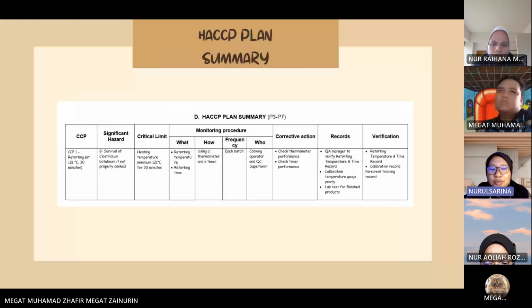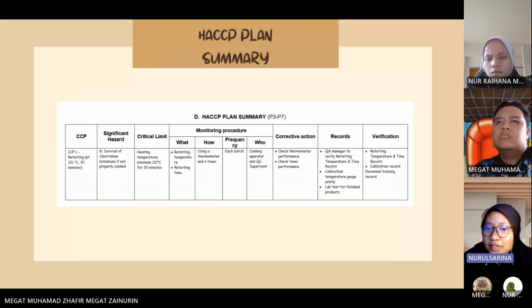The persons in charge during this step are the cooking operator and QC supervisor. The corrective action is to check thermometer performance and check time performance. For the record, QA managers play an important role in verifying retorting temperature and time records, calibrating the temperature gauge yearly, and lab tests for finished product. So verification is retorting temperature and time record, calibration record, and personal training record. That's all for me. Let's move to the next presenter.